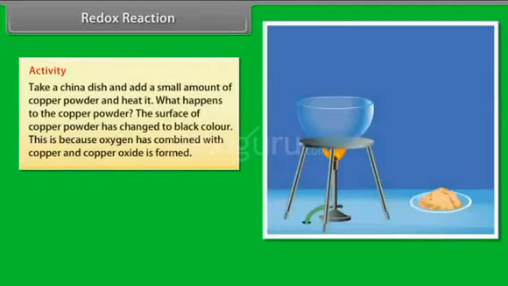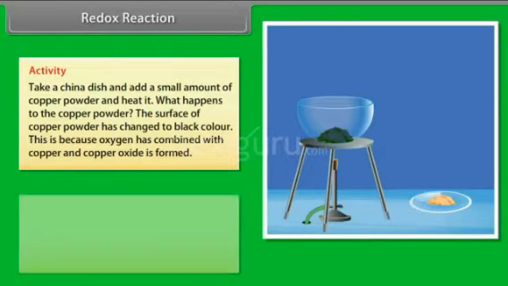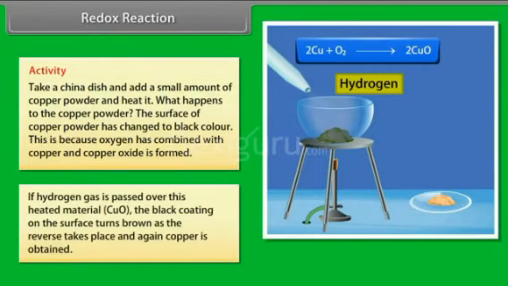Activity: take a china dish, add a small amount of copper powder and heat it. What happens to the copper powder? The surface of the copper powder changes to black color. This is because oxygen has combined with copper and copper oxide is formed. If hydrogen gas is passed over this heated CuO, the black coating on the surface turns brown as the reverse takes place and copper is obtained again.